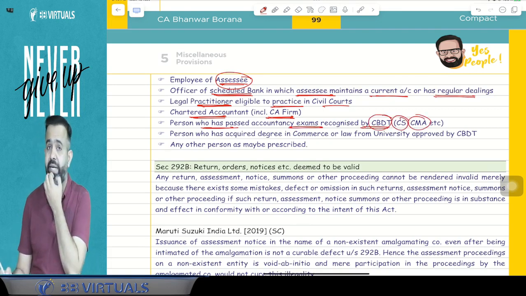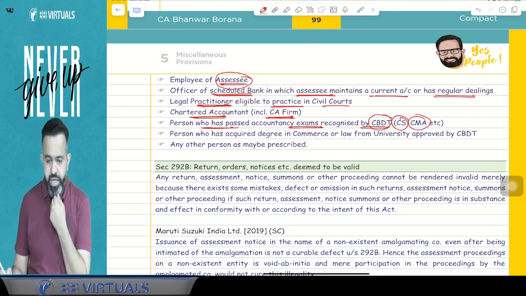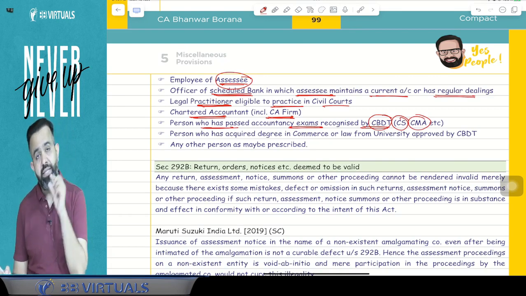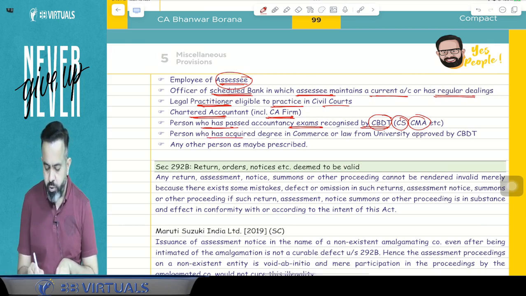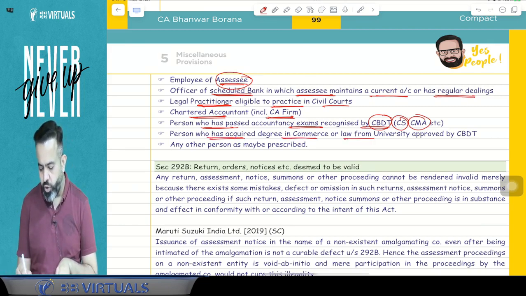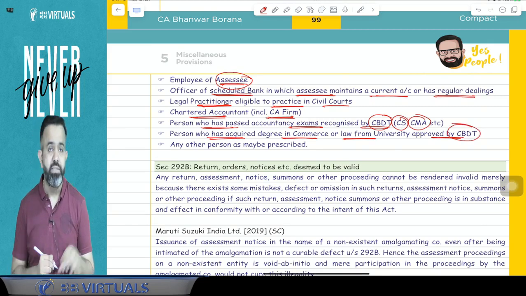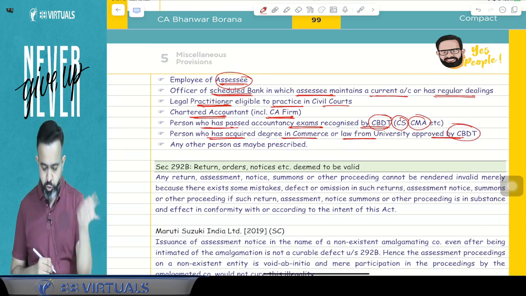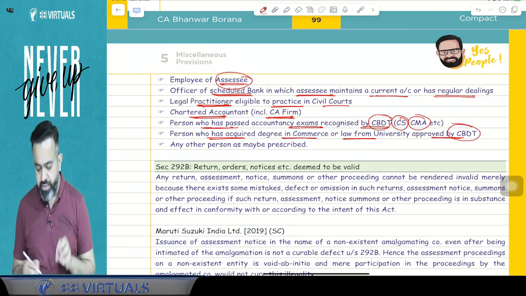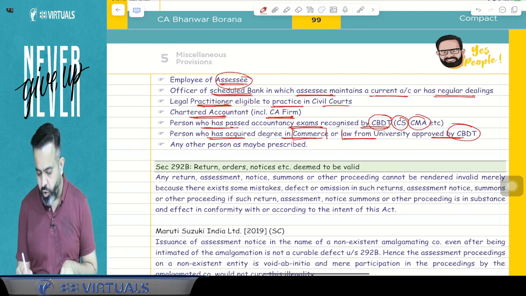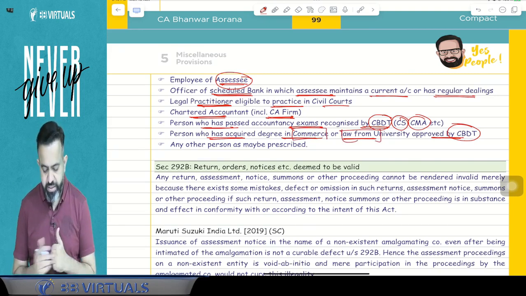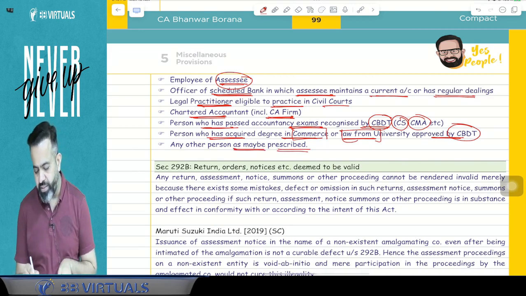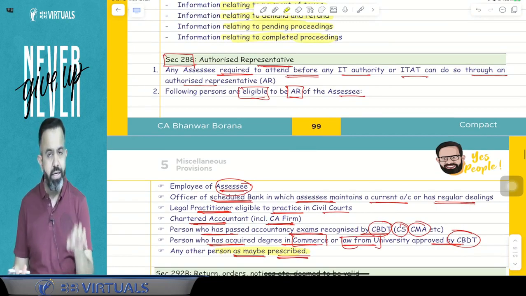So if any person completed the company secretary or the CMA exam, then that person can also represent in front of the income tax authority. Or a person who has acquired a degree in commerce or law from a university approved by the CBDT. So if any university is approved by the CBDT and that person has acquired the degree in commerce or law from that university, then that person will be treated as the authorized representative, or any other person as may be prescribed will also be treated as your authorized representative.